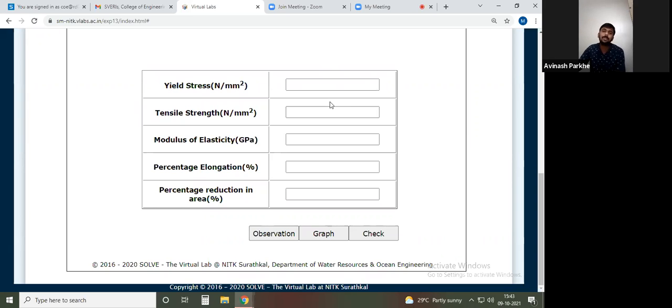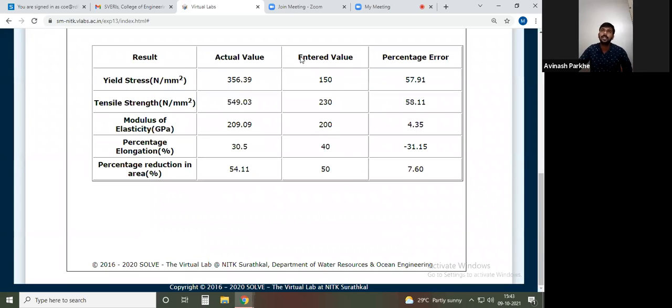And now this is the calculation part. Here, what problems are we solving in our class? Simply we have to do the calculation. For example, here I am entering my yield stress equal to 150, then my tensile strength equal to 230, modulus of elasticity 200, percentage elongation 40%, percentage area reduction 50%. These are my entered values: 150, 230, 200, 40, 50.